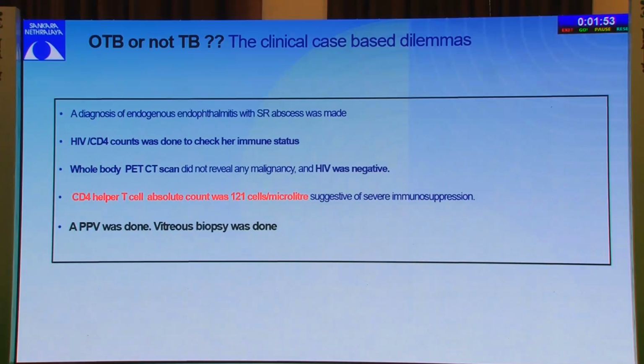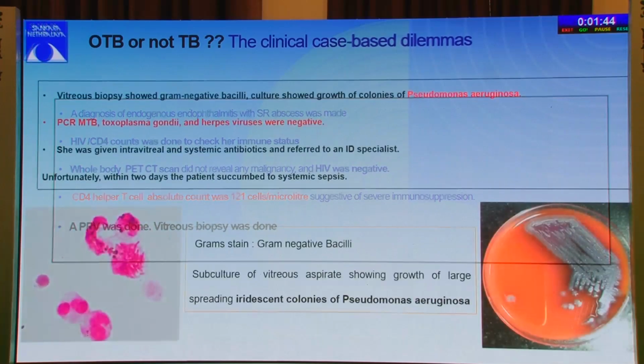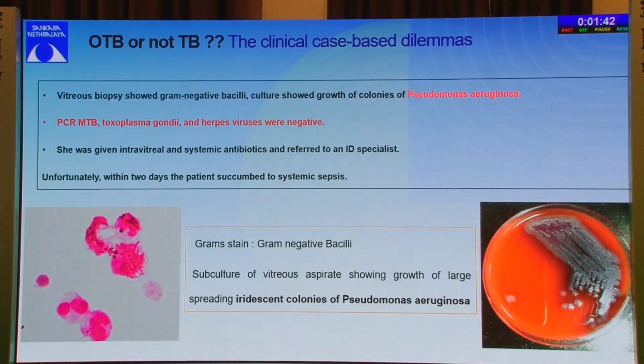We screened her for HIV and CD4 counts. Her CD4 counts were low and her HIV was negative. Her PET CT scan was negative. We did a vitreous biopsy. And what did we find? We found Pseudomonas aeruginosa, which grew. You can see the iridescent colonies of Pseudomonas aeruginosa. She was given intravitreal and systemic antibiotics. She underwent a vitrectomy. Unfortunately, she succumbed to systemic sepsis.